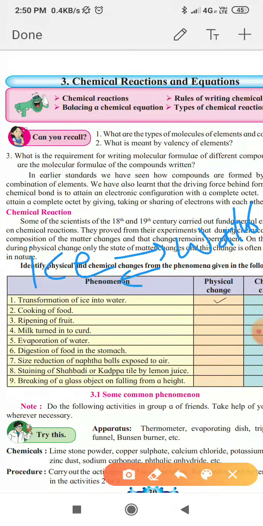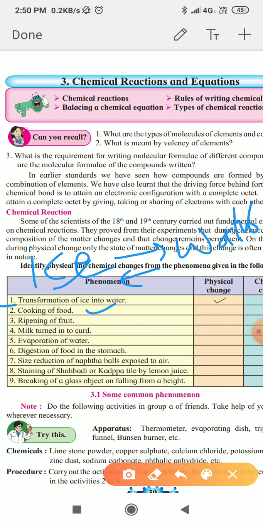This type of change is temporary, and it is called a physical change. Now consider the second example, cooking of food. If we cook certain food, we cannot reverse that process, and therefore cooking of food is a chemical change. Conversion of ice into water is a physical change, and the cooking of food is a chemical change.